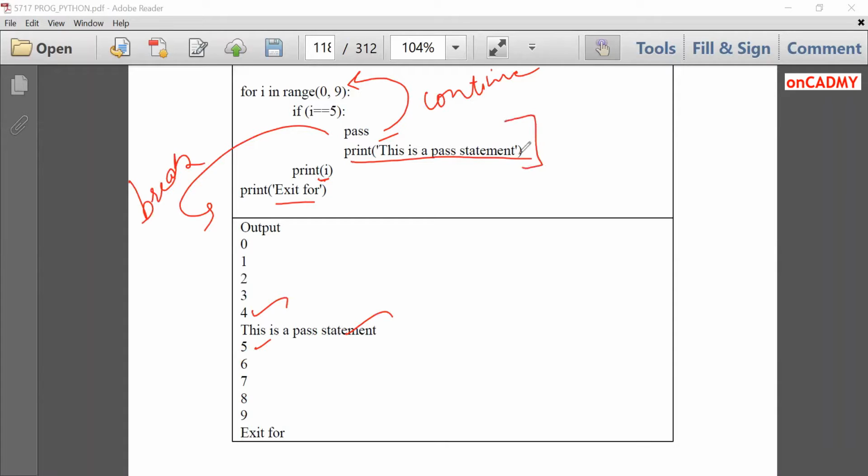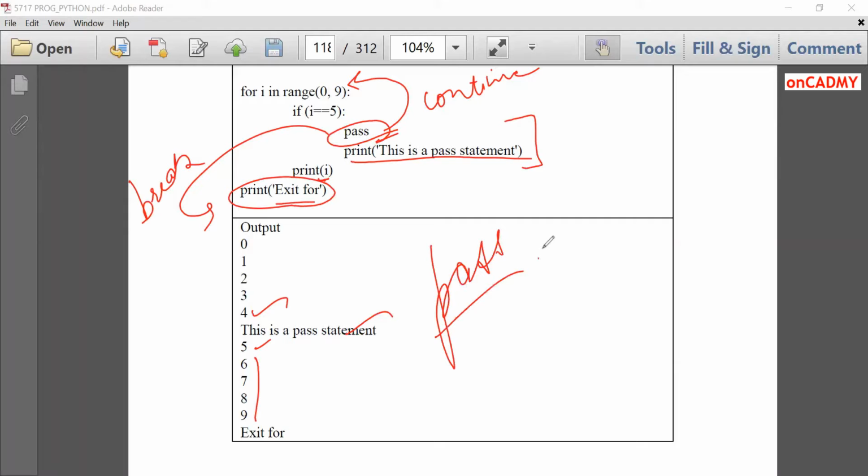Suppose if user wants to add a code later on over here, either break or continue, he can write over here. This is just a sentinel to remind the user that if he wants to put some code over here, then he can replace this pass statement either with continue or break. And rest of the numbers will be printed as such. And at the last, exit for will be printed. So this is all about pass statement.